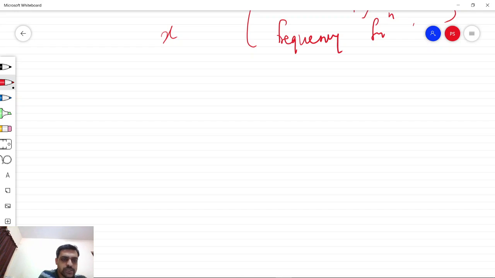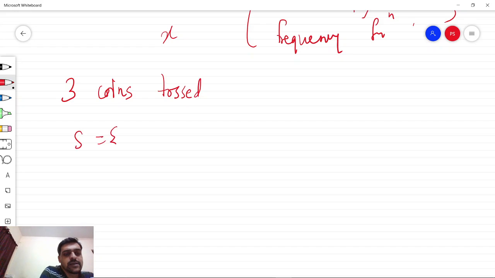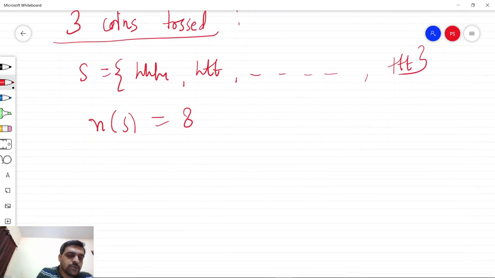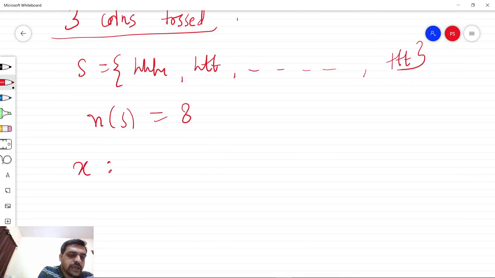Now, suppose there are 3 coins to be tossed. Obviously, the sample space is HHH, HHT and so on up to TTT. So there are in all 8 possible outcomes in this case. Now suppose we define a random variable x.